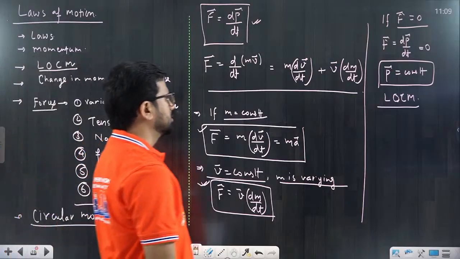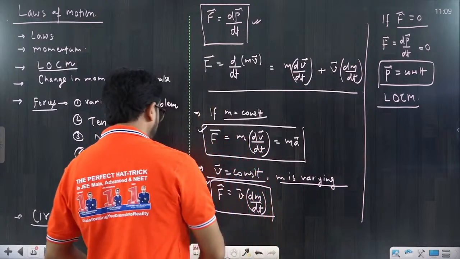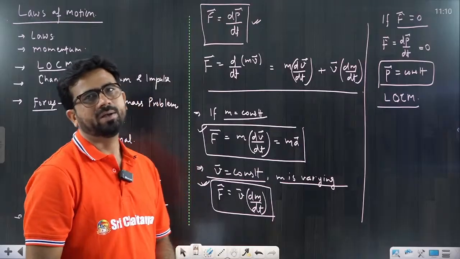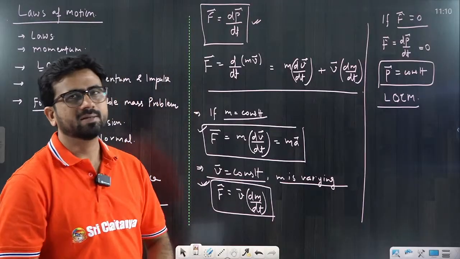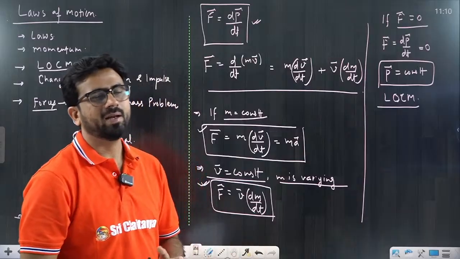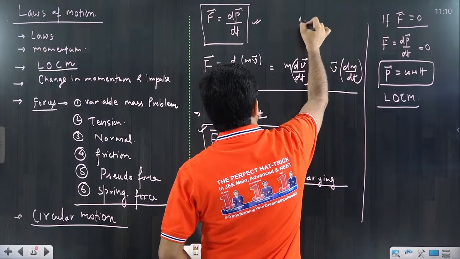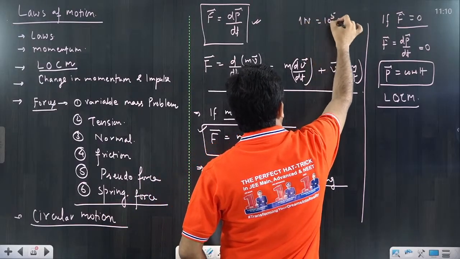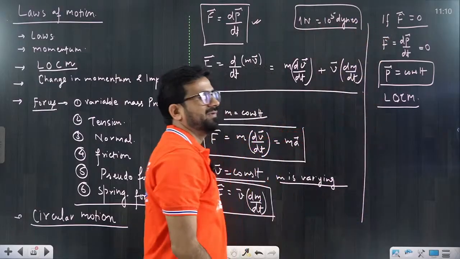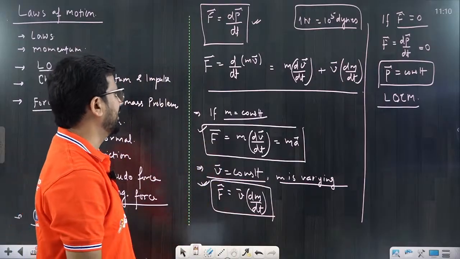Now we are going to discuss one more thing. What is the meaning of force? Force is a vector quantity, everyone knows. And what is the SI unit? That is the Newton, and the CGS unit we call dyne. What is the relation between dyne and Newton? 1 Newton is equal to 10 to the power 5 dynes. We are just discussing a very basic thing that you have to learn.